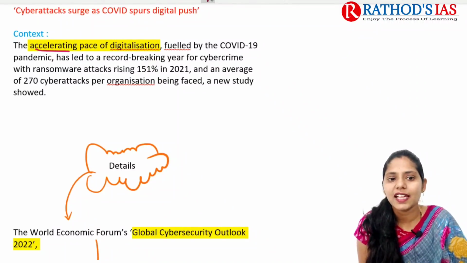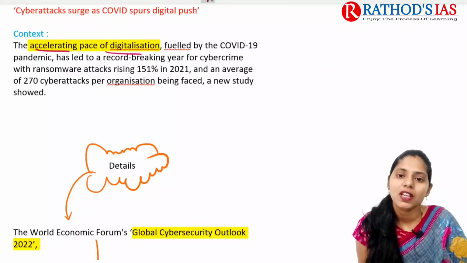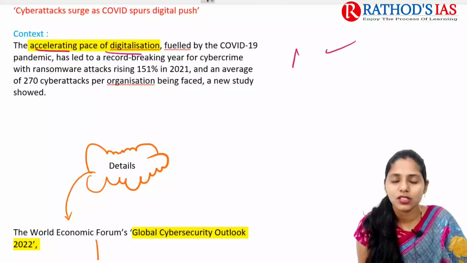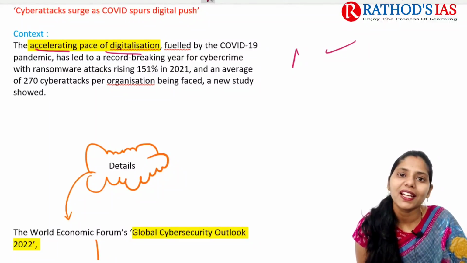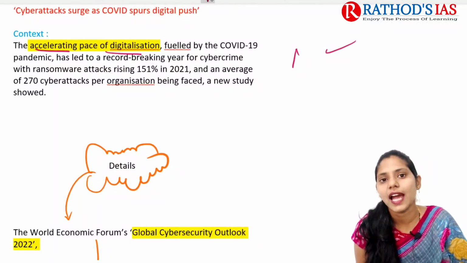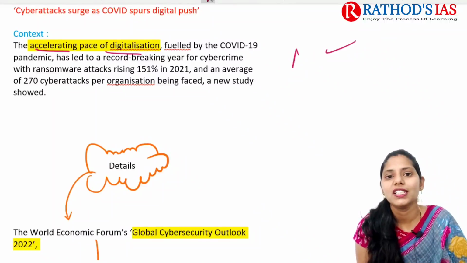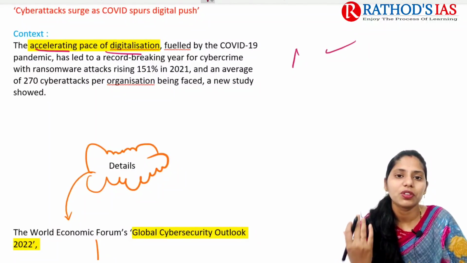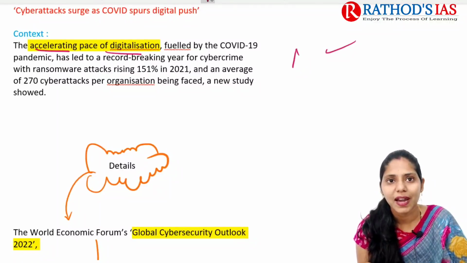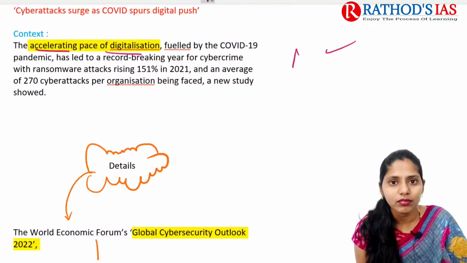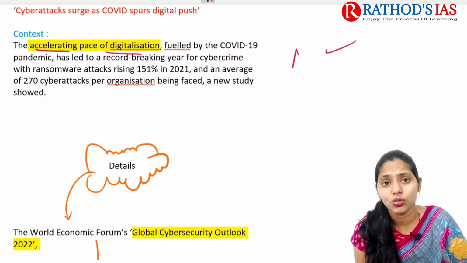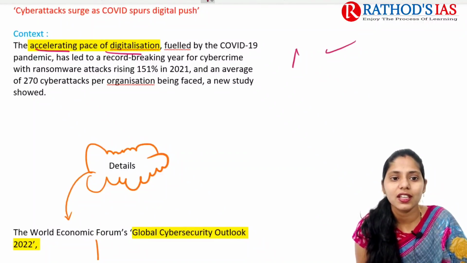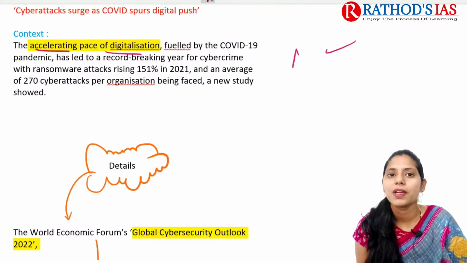Context says that there is an accelerating pace of digitalization. Already you know that due to the COVID-19 pandemic, there is increasing digitalization. There is an increase in mobile gadgets and other technological gadgets because of online learning. Whenever we want to book anything, we are doing our bookings for groceries, for clothes, everything on online platforms, and even medicines and telemedicine, we are doing online. So because of this, there is an accelerating pace of digitalization that is seen because of the COVID-19 pandemic.